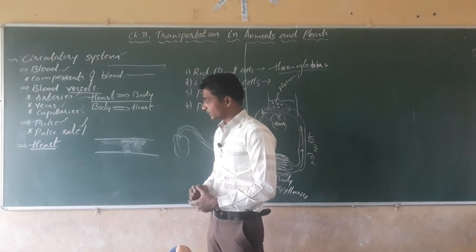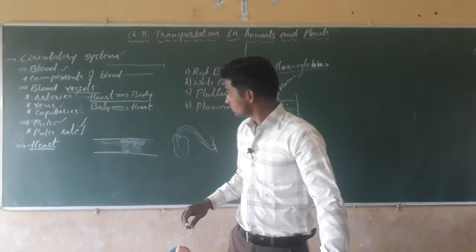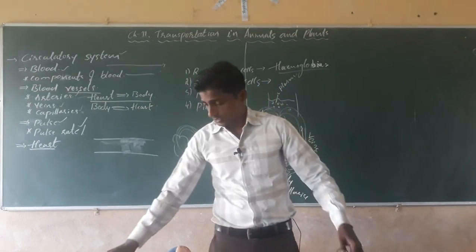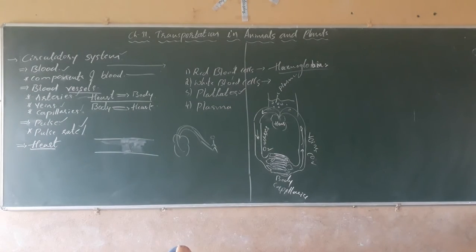Next, dear students, come to the next concept, that is the heart. It is a very important organ of the circulatory system.